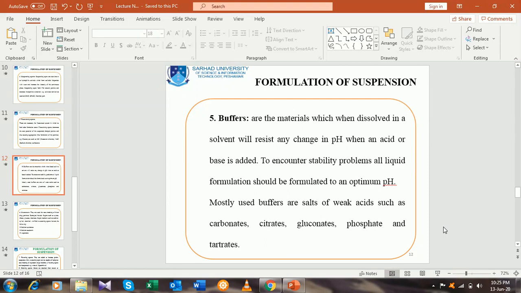Citric acid is for decreasing the pH of the formulation, and sodium citrate is for increasing the pH of the formulation.